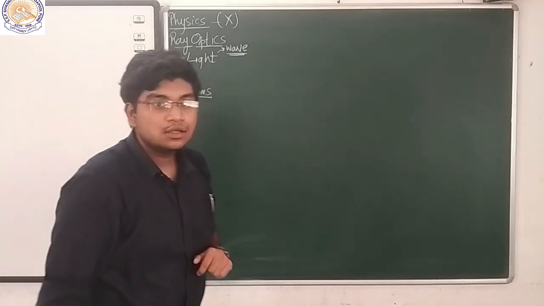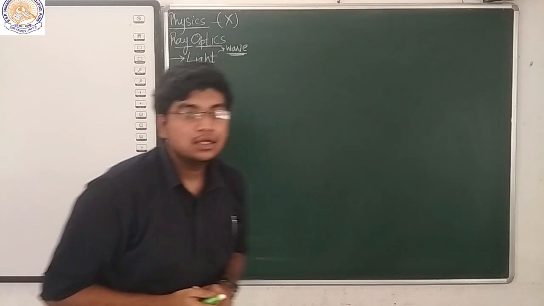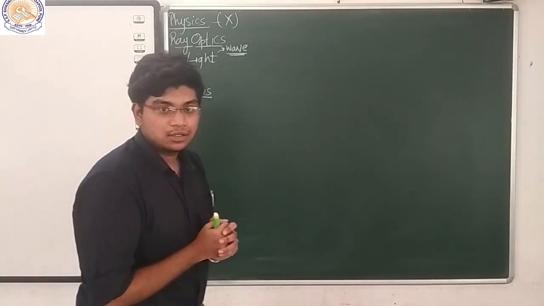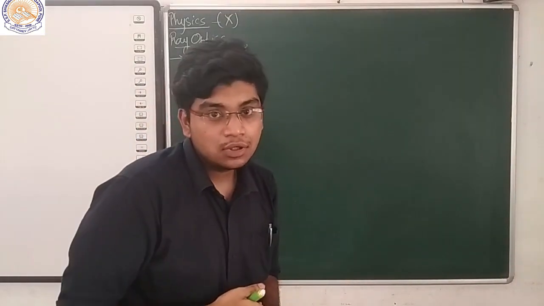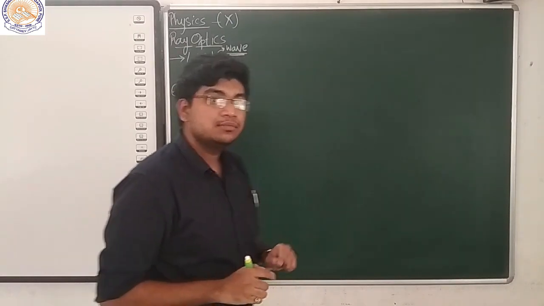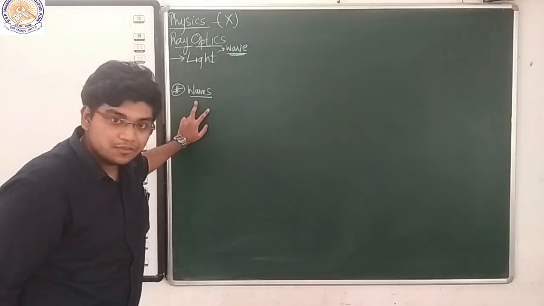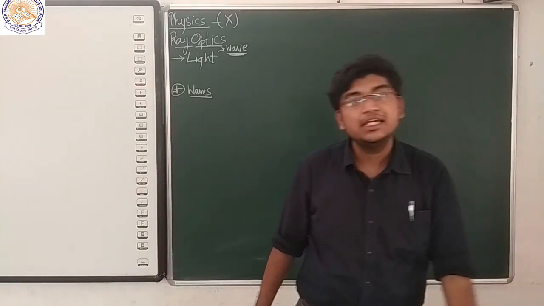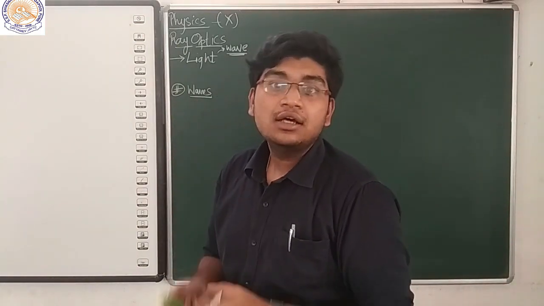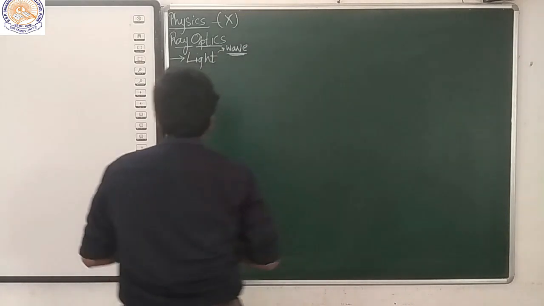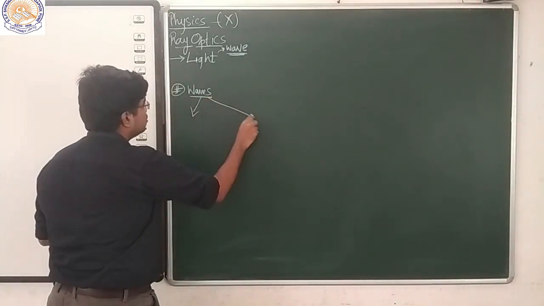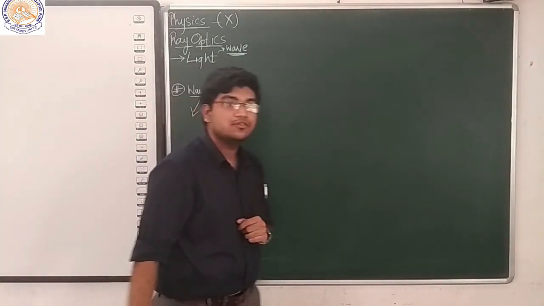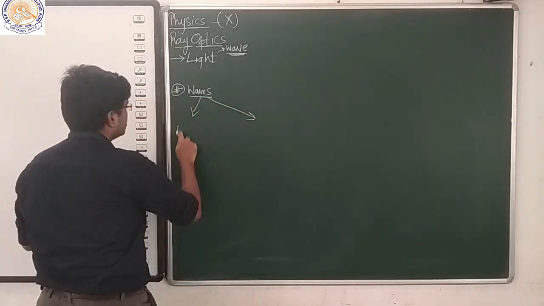What are waves? Waves are the transfer of energy through a medium, or even if there is no medium, waves can also exist. That means in respect to mediums we can define the types of wave. There can be two classifications made for waves. First, mechanical waves.